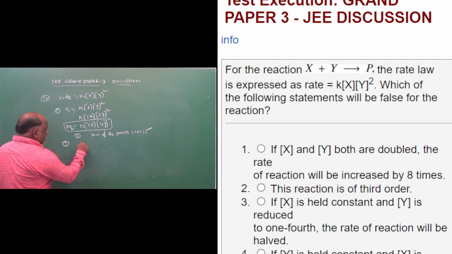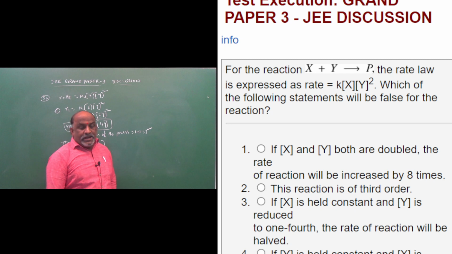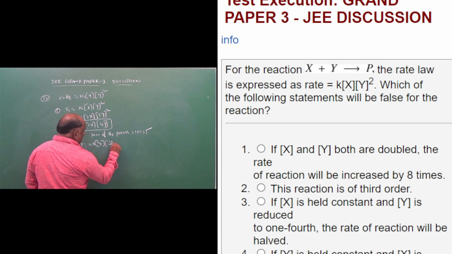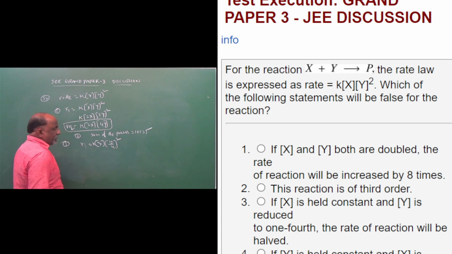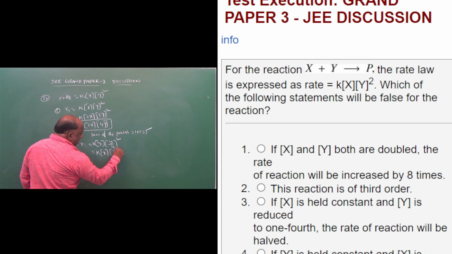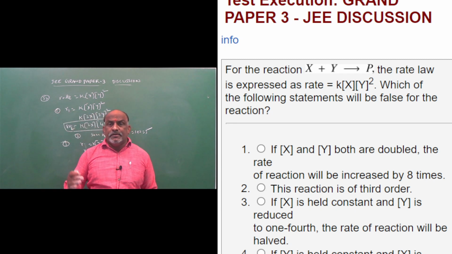X is constant and y is reduced to 1/4. 1/4 means y by 4 whole squared. Then what is the answer? It is K into x y by 16. So actually it is R3 by 16, so the rate decreases 16 times.